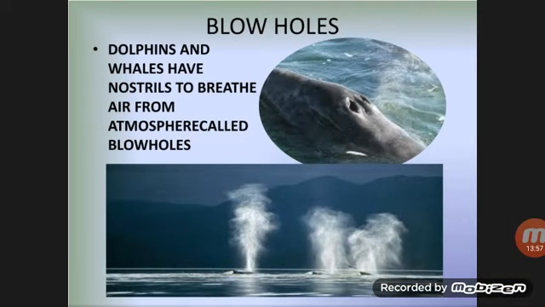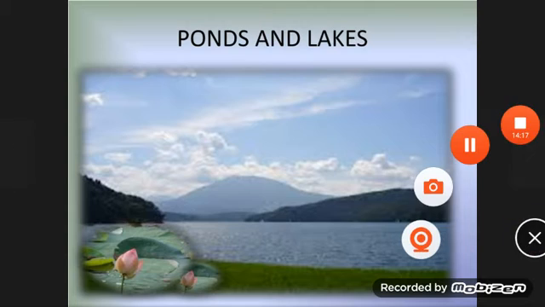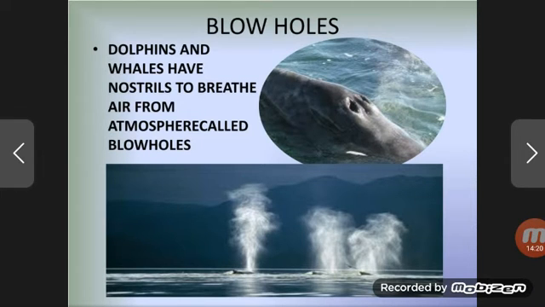Now comes blowholes. Dolphins and whales have nostrils to breathe air from the atmosphere, called blowholes. So aquatic animals like dolphins and whales possess nostrils to breathe in air from the atmosphere, and such nostrils are called blowholes. Also, you should remember that a shark does not have such blowholes or nostrils. Only those aquatic animals possess blowholes which are large in size and can bring their prey outside also.